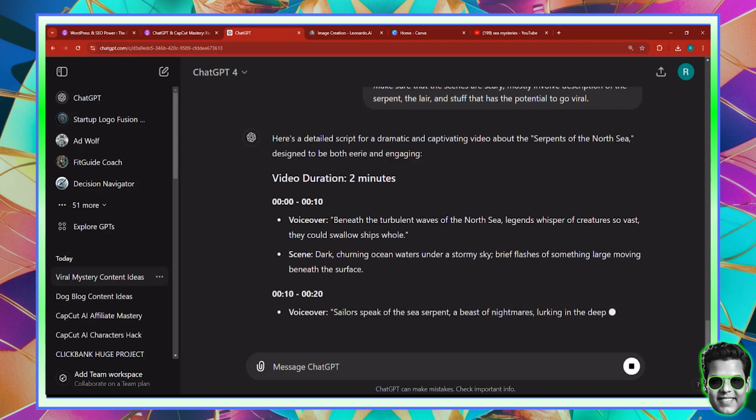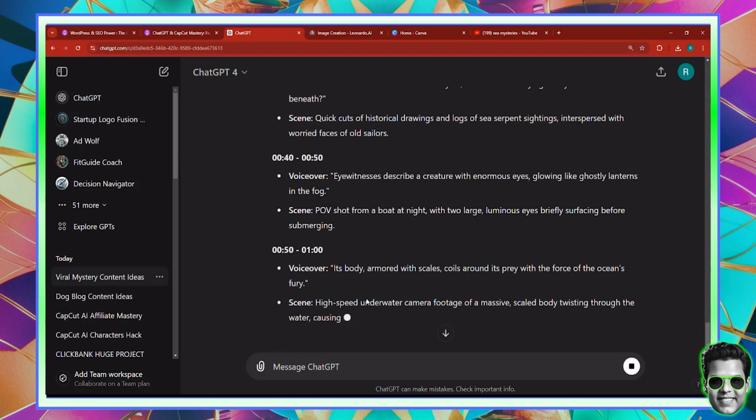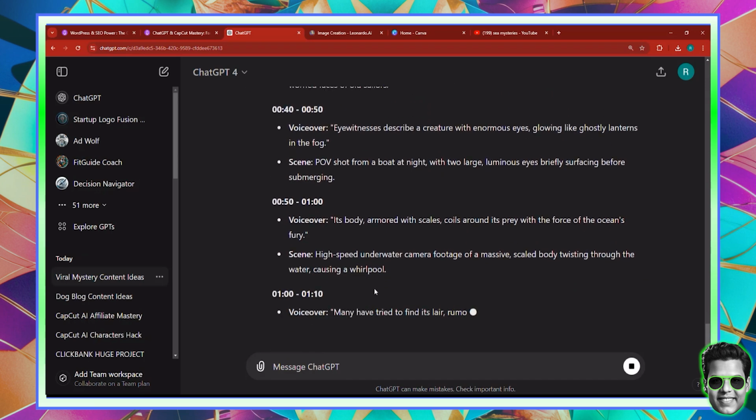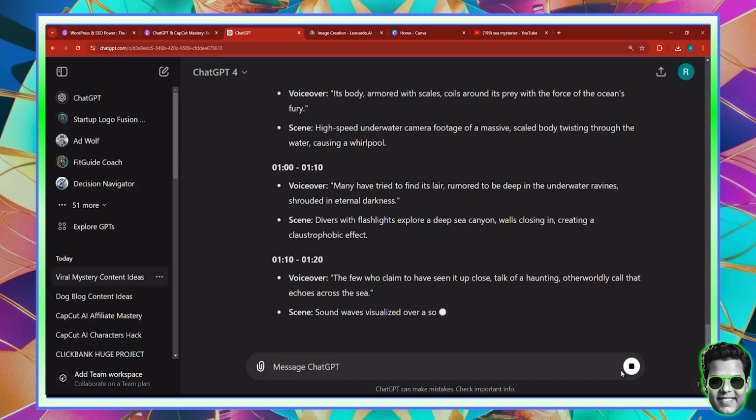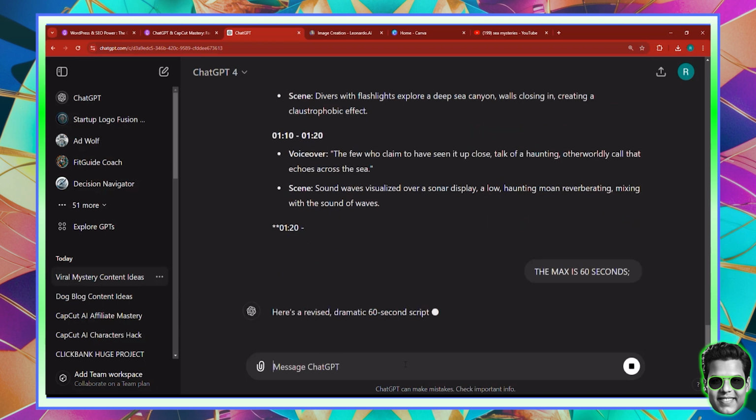So here, from 0 to 10 seconds, it's voiceover, then scene. Then from 10 to 20 seconds, we have voiceover and the scene. And from 20 to 30 seconds, and so on and so forth. Okay, so I'm going to pause it because it's only 60 seconds. I'm going to say the max is 60 seconds. I don't want it to go for that much.